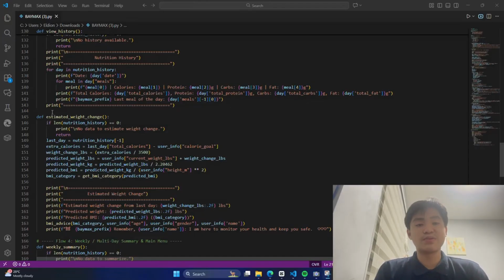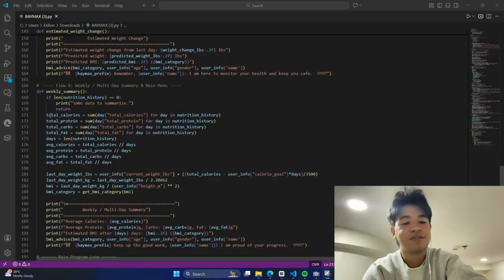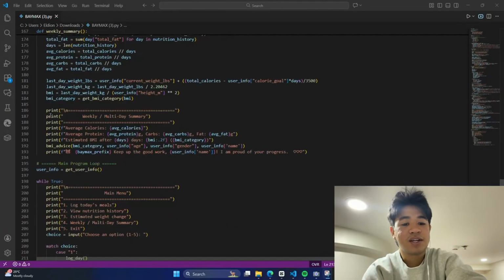Finally, at lines 157 to 164, the program prints a clear summary: the estimated weight change, predicted weight, predicted BMI, and BMI category. Finally, Baymax offers personalized advice through BMI advice, ending with an encouraging message celebrating the user's progress.